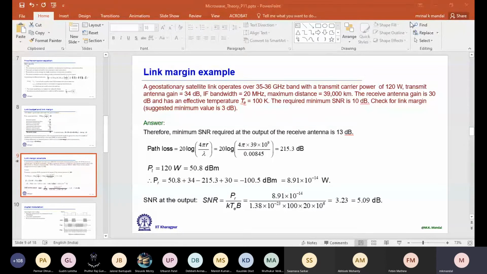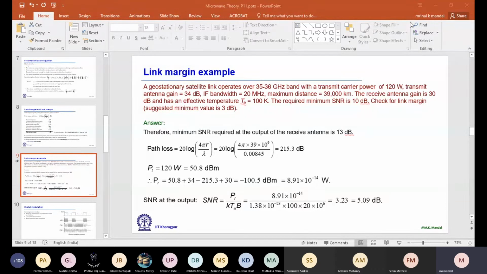Then path loss due to 39,000 kilometer and lambda, you consider it in free space, then we have to consider at the mid-band frequency 35.5 gigahertz. So you calculate the lambda at 35.5 gigahertz and put the values here and check it later.